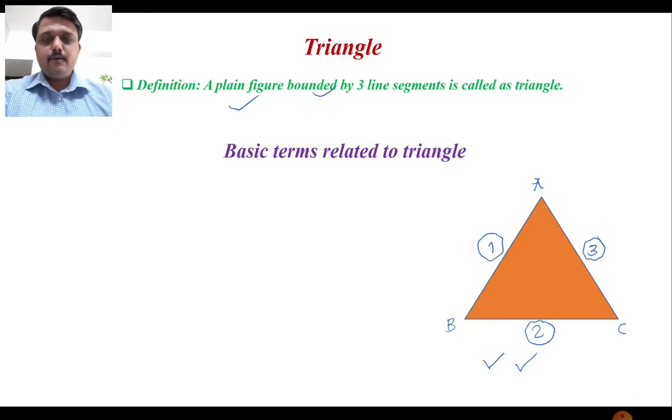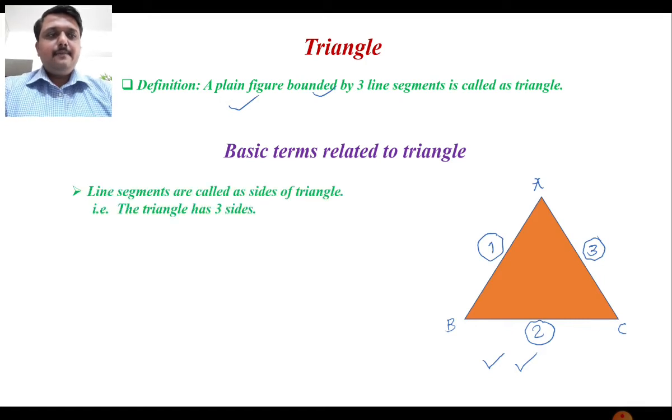Let's move forward to the next topic, the basic terms related to the triangle. Here in this diagram there are three line segments that we have discussed: AB is line segment 1, BC is line segment 2, and CA is line segment 3. These line segments are called the sides of the triangle. So the triangle has three sides. This is the first important term.